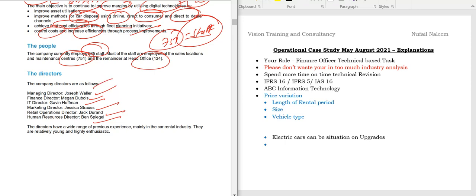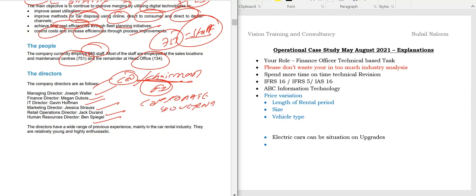But the only issue, students, is we don't have corporate governance, we don't have a CEO and a chairman, but corporate governance is there in the syllabus of F1. So there can be a situation where the company is planning to be listed, so that they may ask you something related to corporate governance. Just remember, students, a little bit of corporate governance revision on your side will be really helpful when you are doing the exams as well.